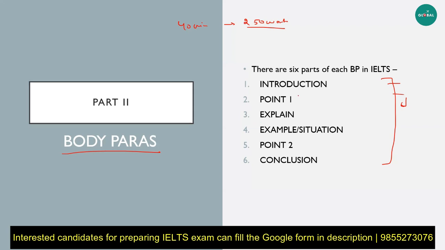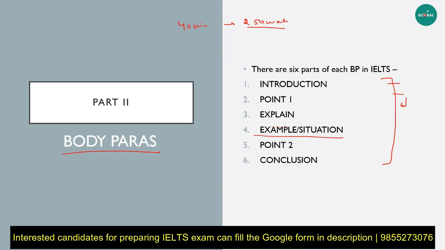After that, give an example or a situation. Now, when we talk about an example or situation, I do believe it's a very good approach to include one in each body paragraph. Do not include more than one example because then it will look too cluttered, but do include one. In a question like this, you can take it from your own side that there are many students who are differently abled, and many schools don't provide resources for them to feel comfortable in their environment. That is the reason why it's better that they are homeschooled in certain cases, while in others, they might prefer to be out. So whatever your approach, just give an example or situation according to that.